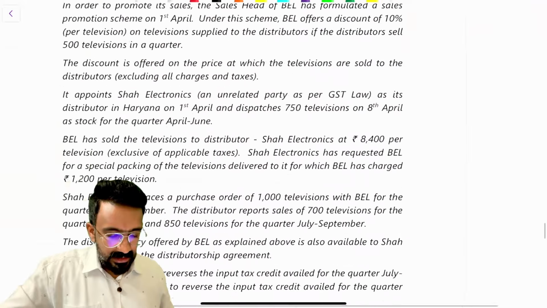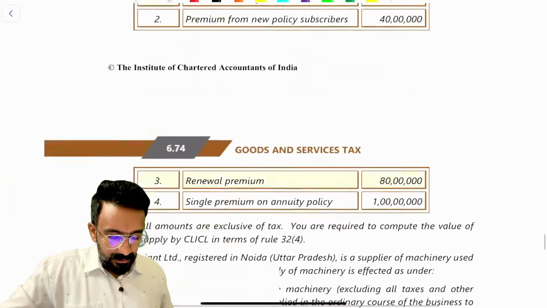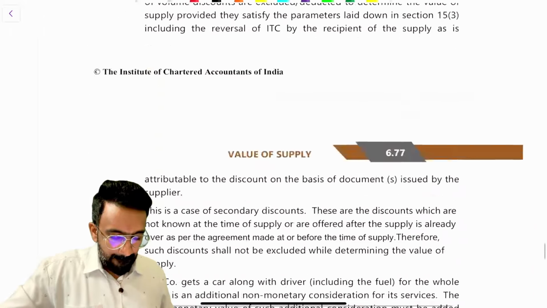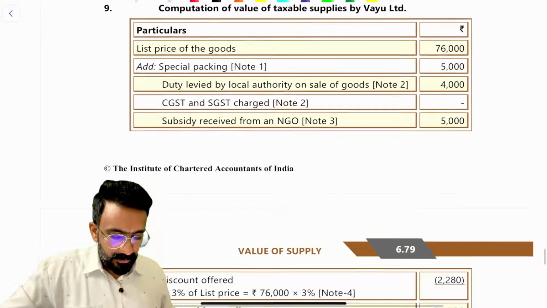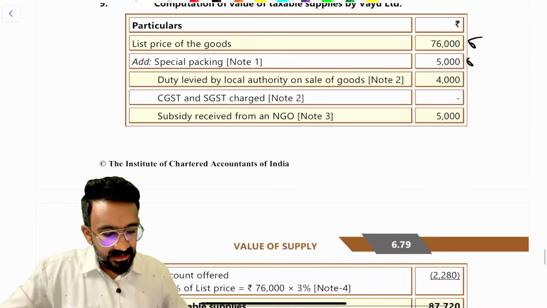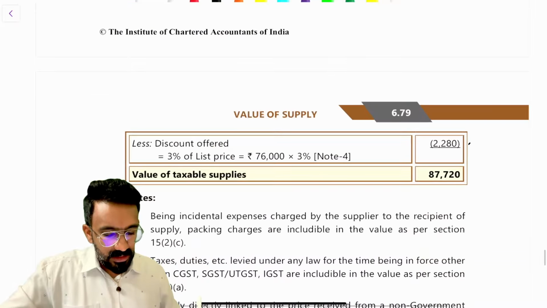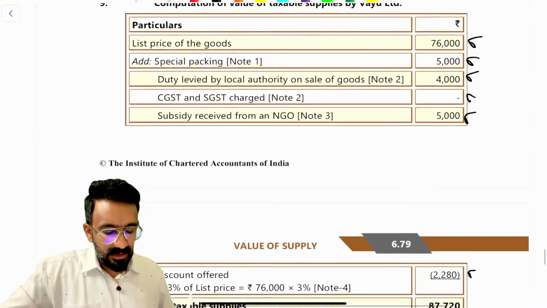So look at the answer, how they would have written. Question number 9. So 76,000, they've added packing charges, duty levy. They did not add this. They have added this. They reduced the 3% discount. There was a discount.